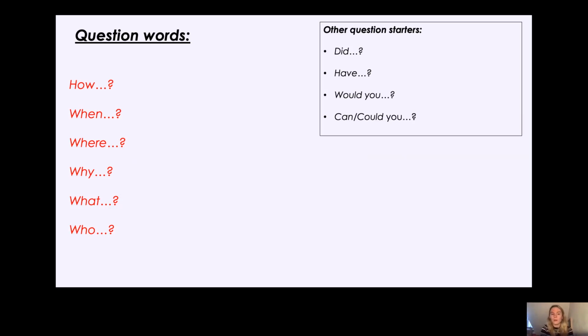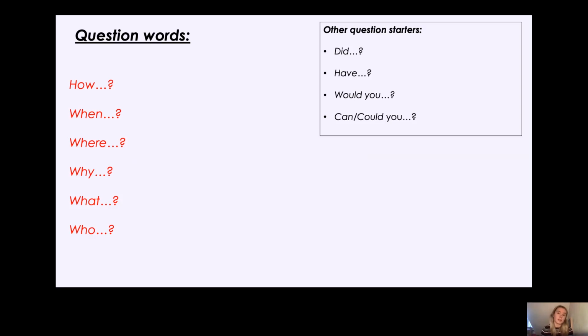And they are when, where, why, what, and who. Okay, so those are our 5 question words. And a lot of our questions will start with these 5 question words. And then we also have the question word how. Now, when do we use each of these question words?